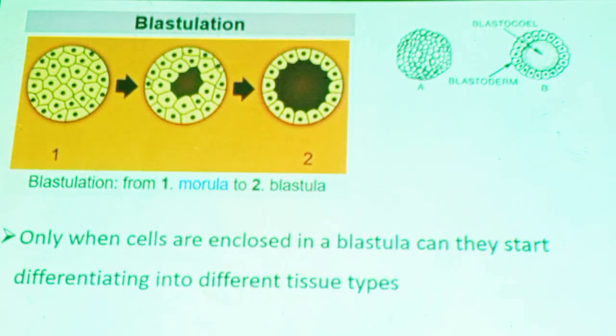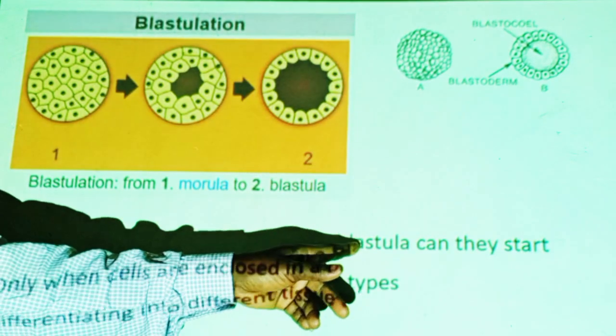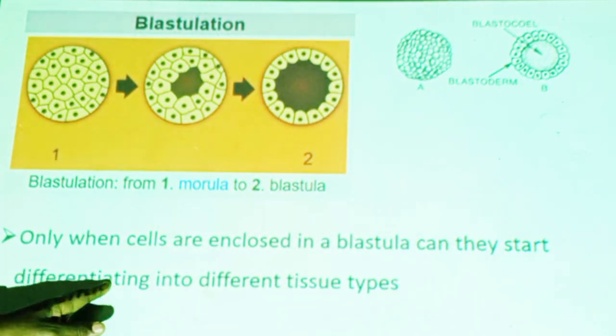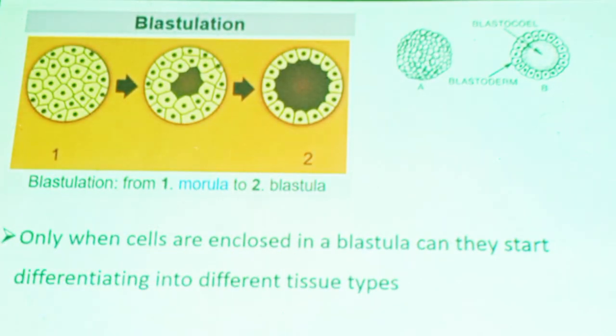And it is when the blastula is formed that we can be sure the organism can form different tissues. Only when cells are enclosed in a blastula can they start differentiating into different tissues. When there are different tissues, you can be sure there are different types of organs. When different organs work together, they produce a system, and systems give rise to an organism. You know this hierarchy of organization in biology.